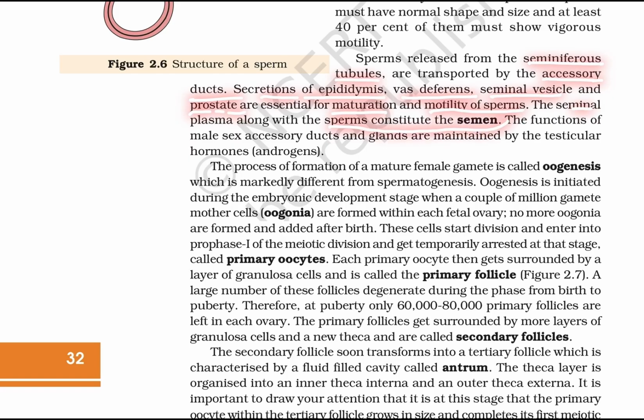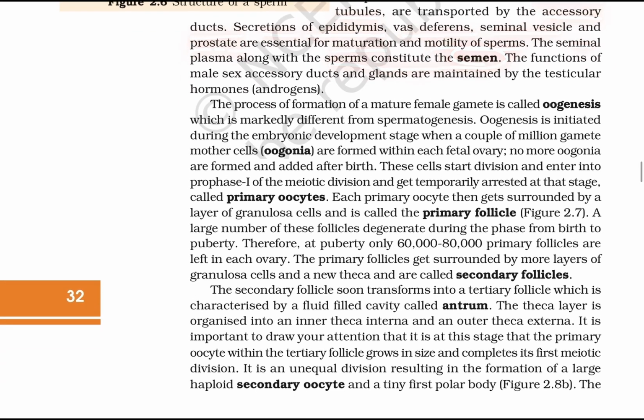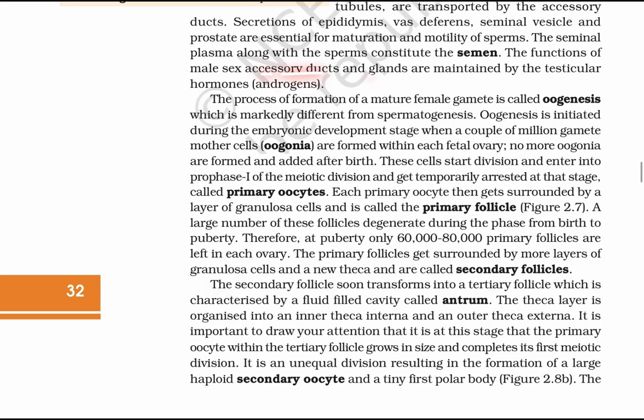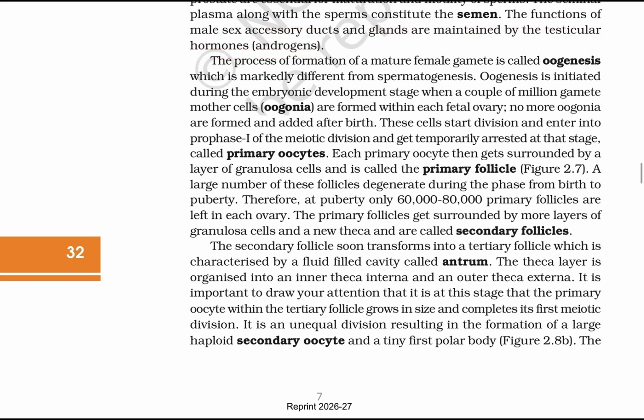The seminal plasma, along with the sperm, constitutes the semen. The functions of the male sex accessory ducts and glands are maintained by the testicular hormones, androgens. The process of formation of mature female gametes, called oogenesis, is marked differently from